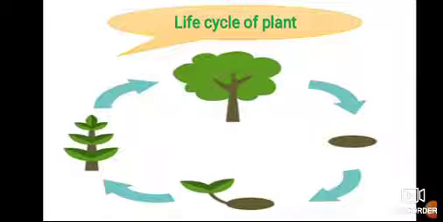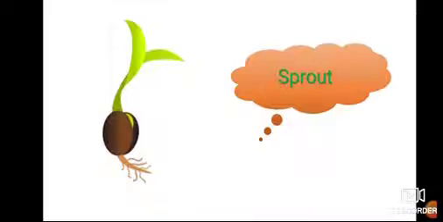And in the same way, the plant also starts small, and by passing the time, it will grow. Okay? So the plant starts small. When the plant is small, it is a seed. Number 1 is seed. Number 2 is sprout. This is the shape of a sprout, Junior 1.